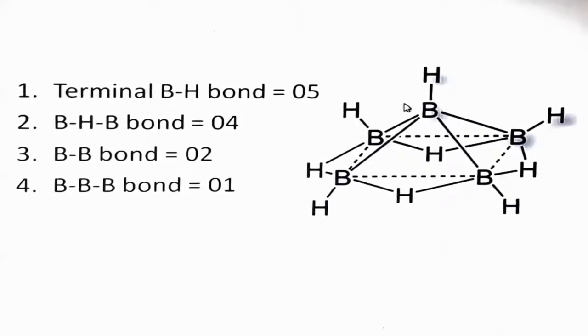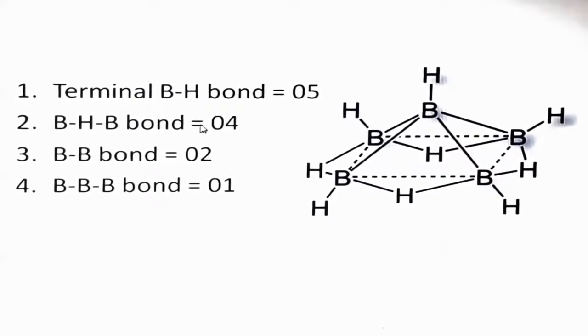Now for the example of nidoboranes, here we have the structure. This is the structure of B5, with boron 1, 2, 3, 4 and 5, and hydrogens 1, 2, 3, 4, 5, 6, 7, 8, 9. So B5H9 is the example of nidoboranes, and here you can see different kinds of bonds. First we will discuss the terminal hydrogen bonds. In this nidoborane B5H9, we have 1, 2, 3, 4 and 5 B-H bonds.